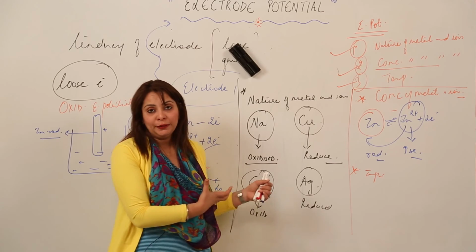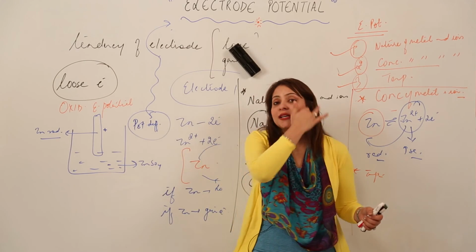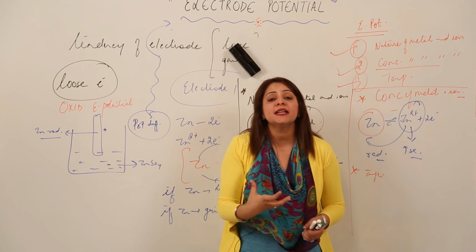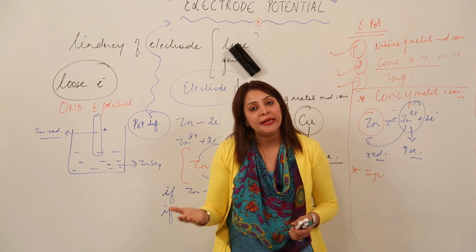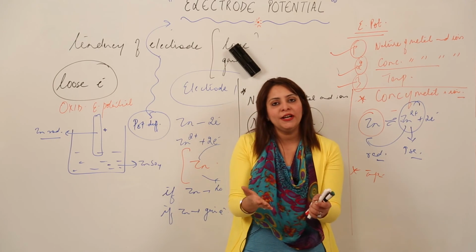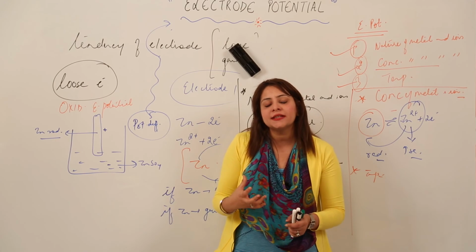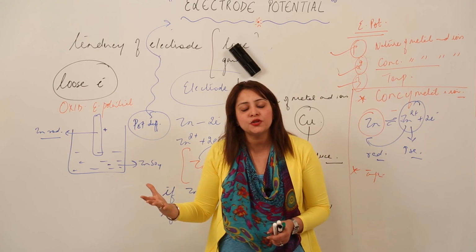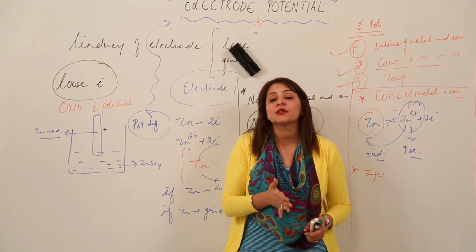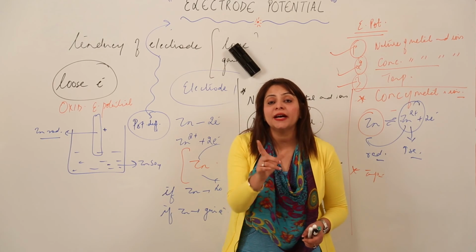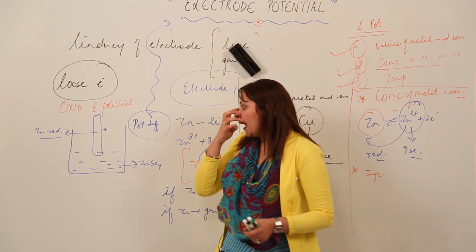So this is the electrode potential. I think you are familiar with what electrode potential is. It is just a tendency of an electrode to lose or gain electrons, and if one is losing, we call its electrode potential the oxidation electrode potential. The one which is gaining is called the reduction electrode potential, the correct name which is used, right.